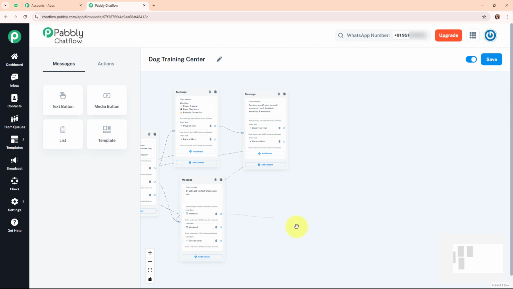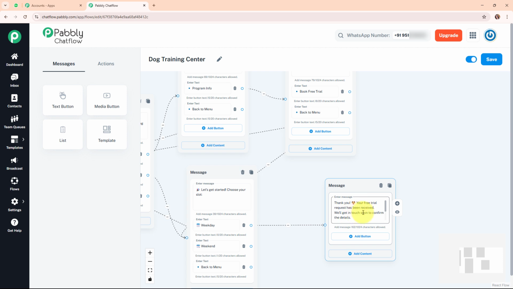So for that I'm going to add a text button over here. And then here for the text box, I'm going to enter the text as, thank you, your free trial request has been received. We will get in touch soon to confirm the details. Looking forward to training with your furry friend. Alright, so this is the thank you message that I want to send for the slot booking.